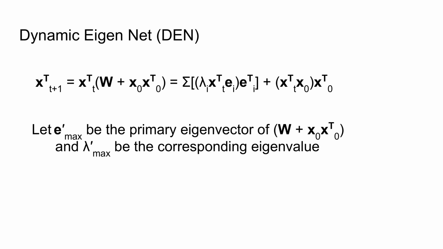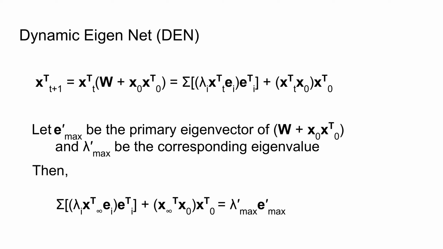Let E prime and lambda prime correspond to the dominant eigenvector and value of the modified weight matrix. Then in the limit, the system converges to the sum of each eigenvector weighted by its eigenvalue and dot product with the momentary state, plus the initial state weighted by its dot product with the momentary state.